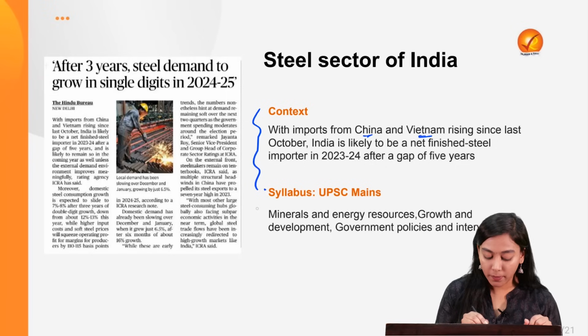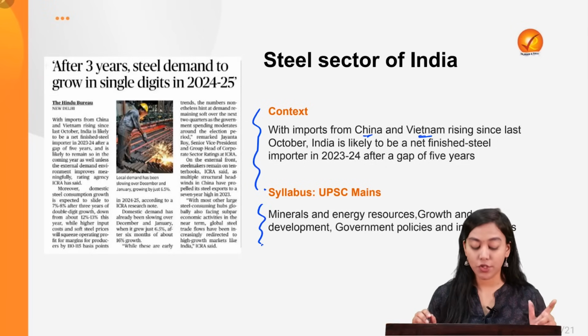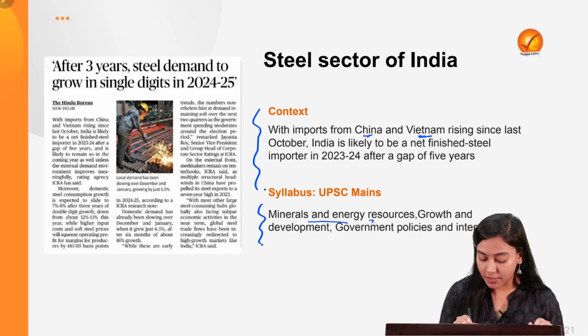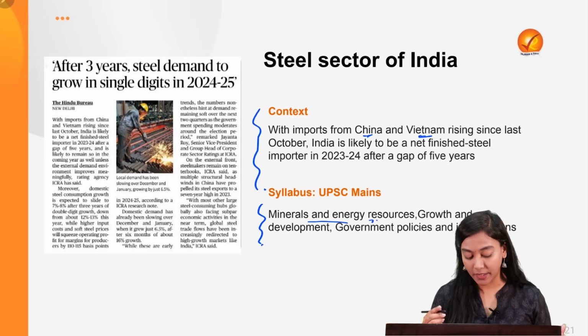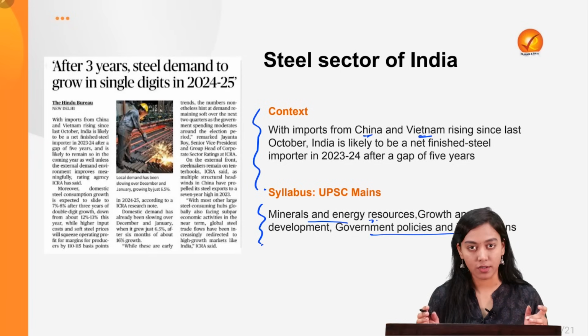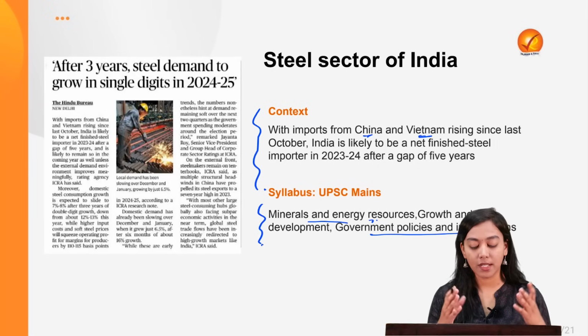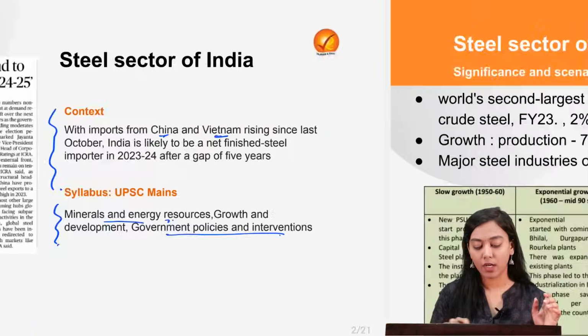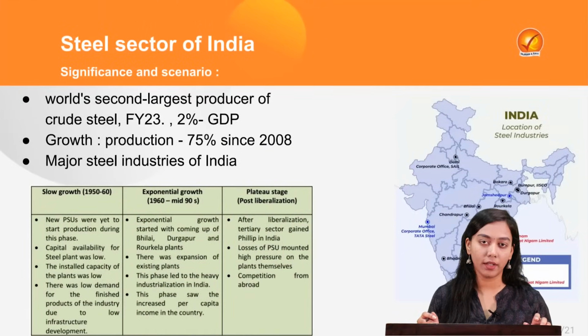This is more so important because it corresponds with multiple aspects of the UPSC syllabus. In GS1, you have to read about minerals and energy resources. In GS3, industrial growth and development. And in GS2, we study related government policies and interventions. Because this topic is at the confluence of all three parts of the syllabus, it becomes more important for us. So first of all, let's understand what steel is and why it is important for the economy.